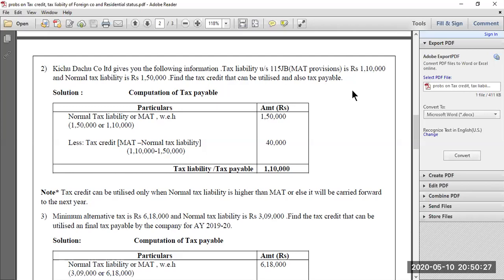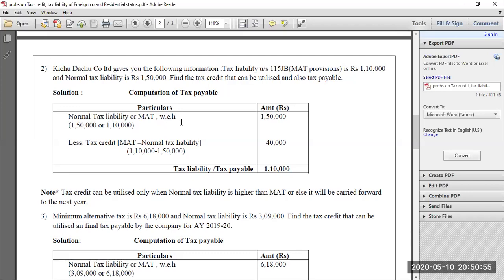Now in this question, they have directly computed the tax liability and given it. So they are telling that as per minimum alternative tax your tax is 1,10,000, and as per normal tax provisions your tax liability is 1,50,000. They're telling that you have to compute two things: one is tax credit and also tax payable. So how do we start this? We have to start the computation of tax payable, make two columns, particulars and amount in rupees. So first you start with normal tax liability or MAT, whichever is higher.